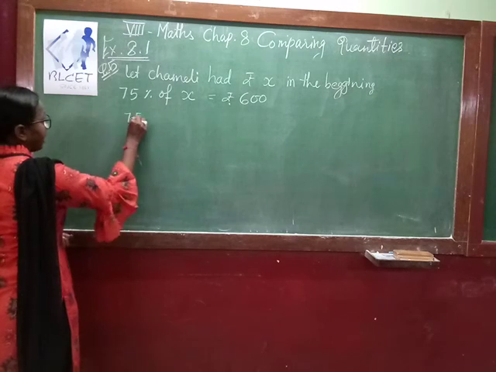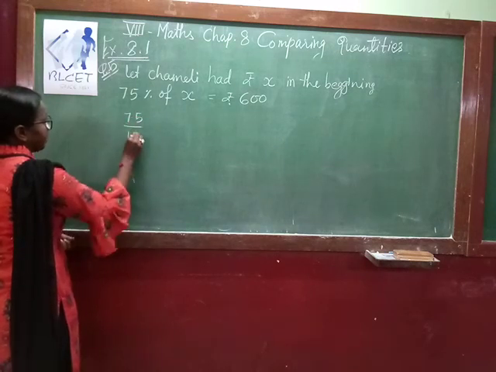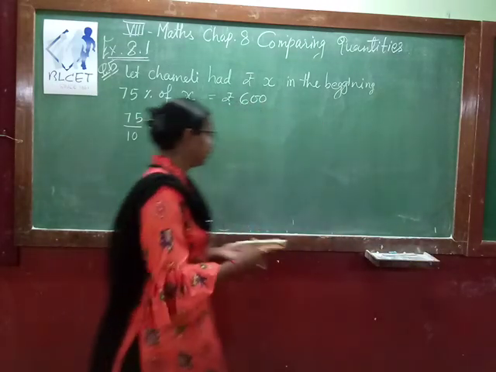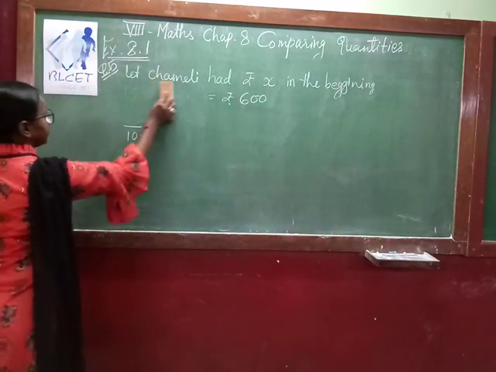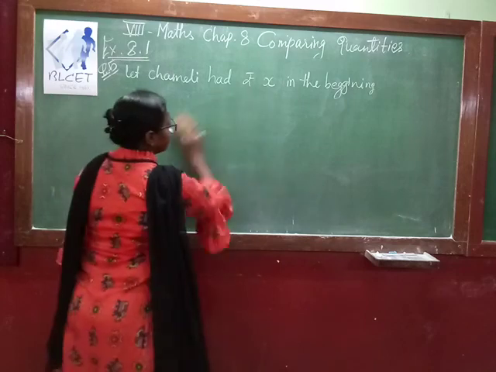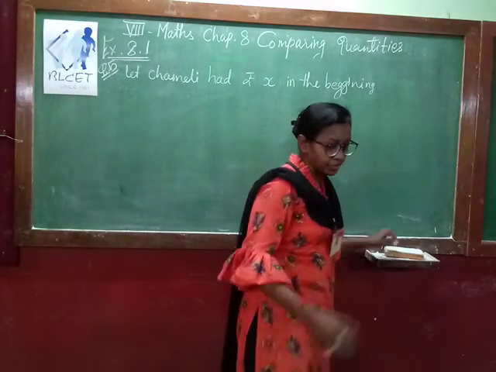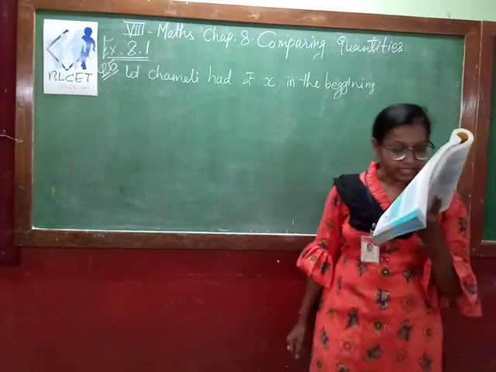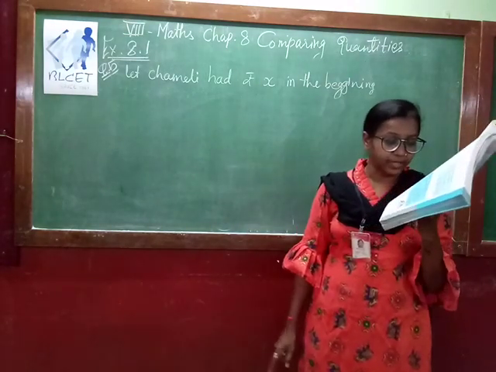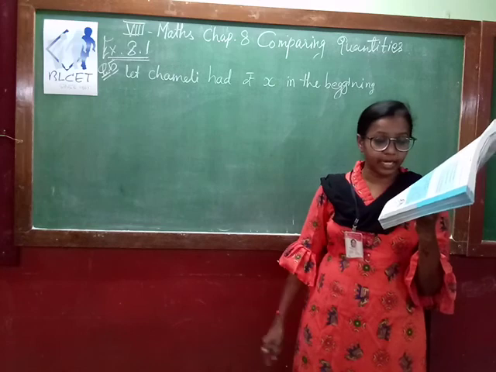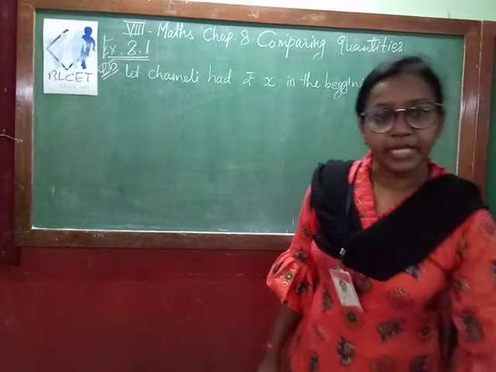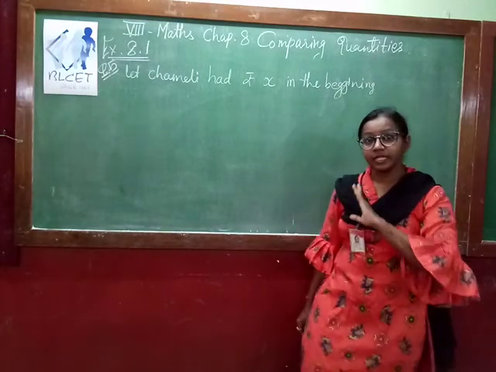So 75 divided by 100. Sorry, I made one mistake. Again, I am doing the question so that you can understand what mistake I made. If Chameli had rupees 600 left after spending 75% of her money, so 75% she has already spent.